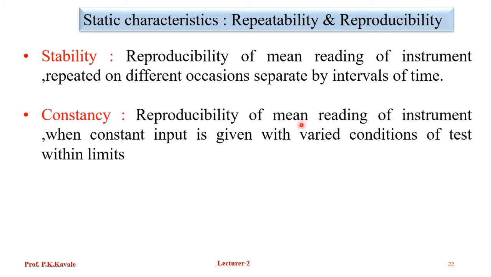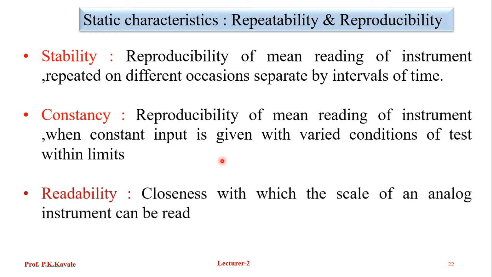Constancy is the reproducibility of the mean reading of an instrument when a constant input is given and the conditions of test vary within the limits set. With a different time interval, different person, we can say this is constancy.